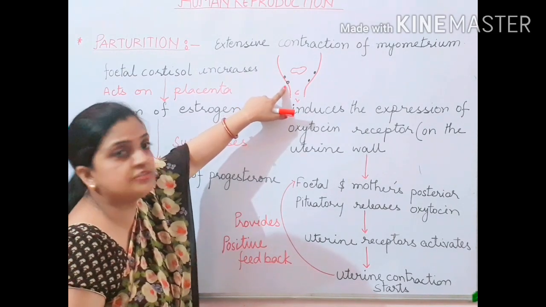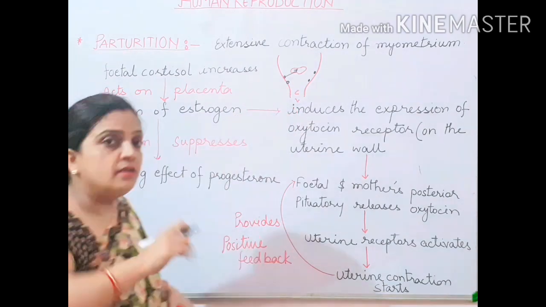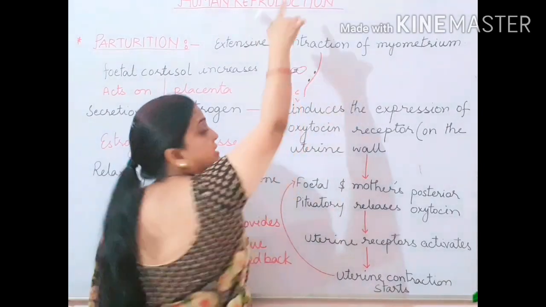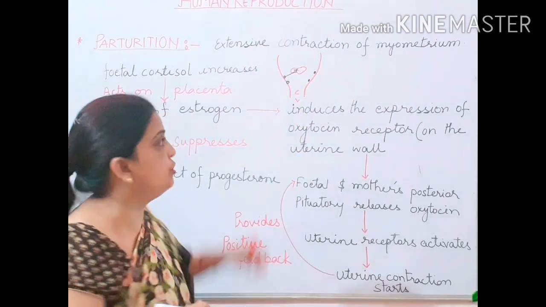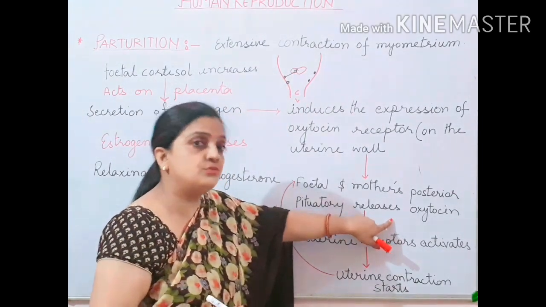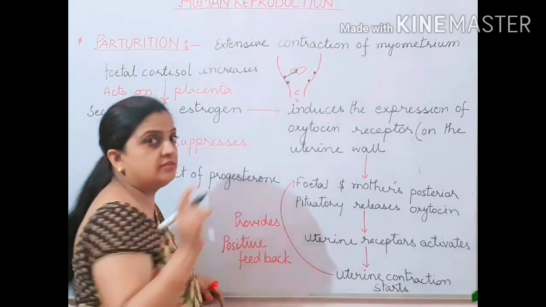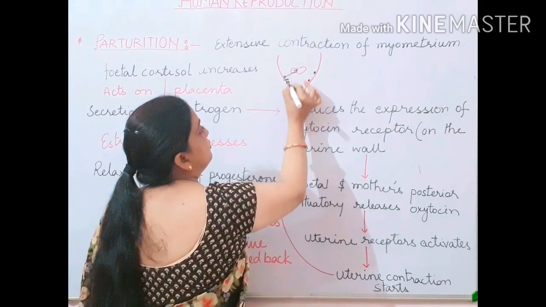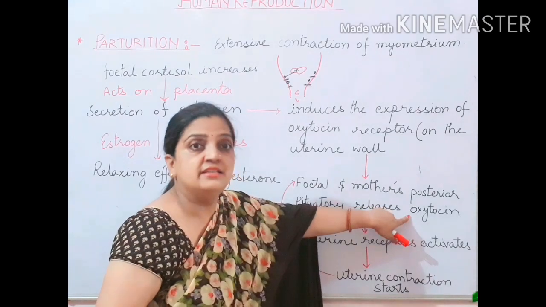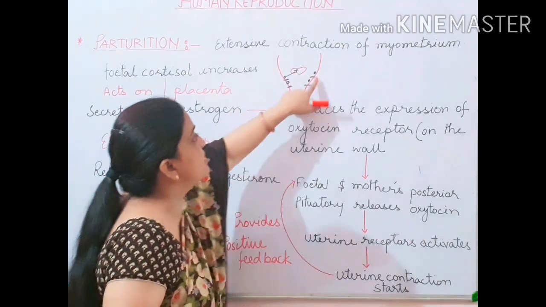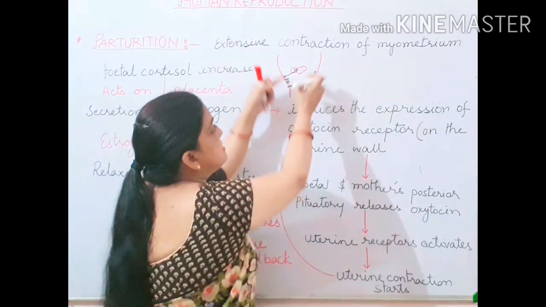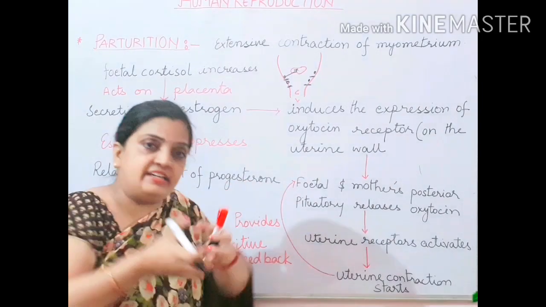And as soon as these oxytocin receptors get induced, they give signals to the fetal and the mother's posterior pituitary lobe, and they start secreting the oxytocin hormone. As soon as the oxytocin is secreted, children, different uterine receptors are present on the uterus. So as soon as this oxytocin is released, these uterine receptors get activated. When these uterine receptors get activated, the muscles inside the uterus start contracting.